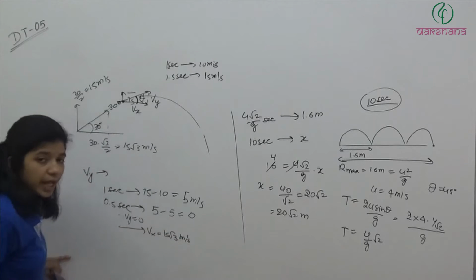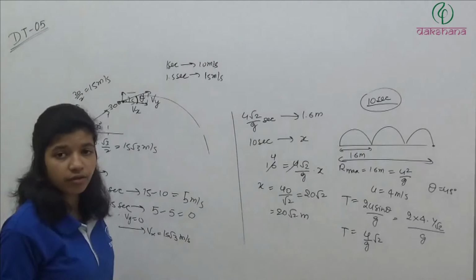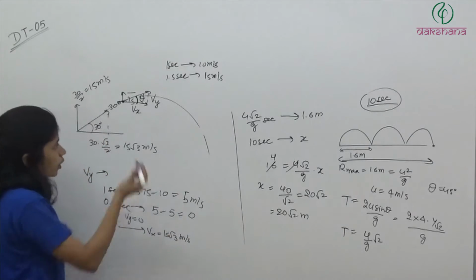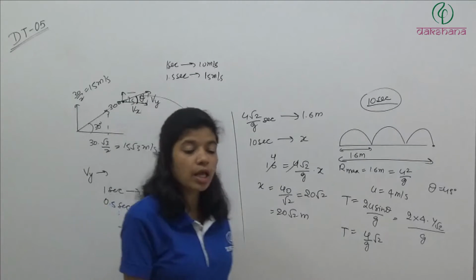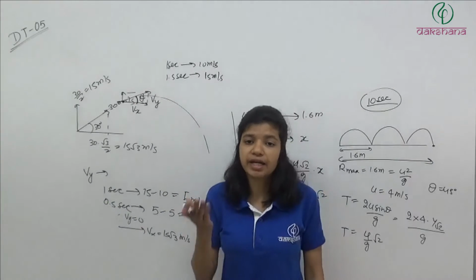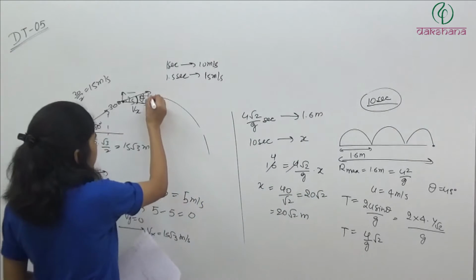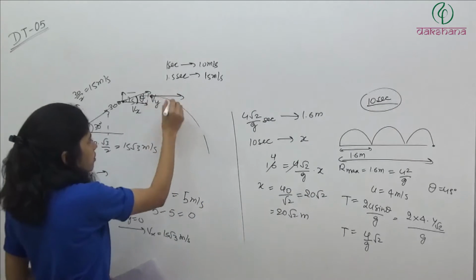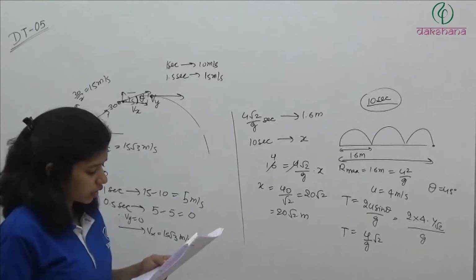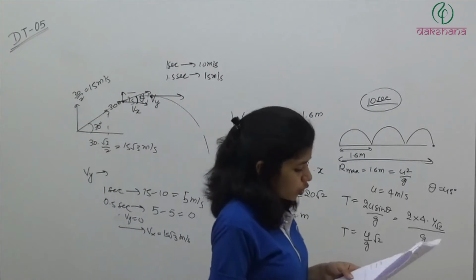So what is the angle made by the projectile with the horizontal? It is 0 because it has only velocity in x direction. Basically the projectile is at its highest point and it is making theta equal to 0 with the horizontal. So the answer will be the first option, 0 degrees.